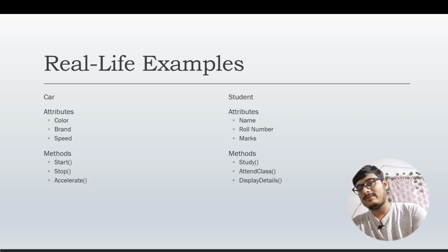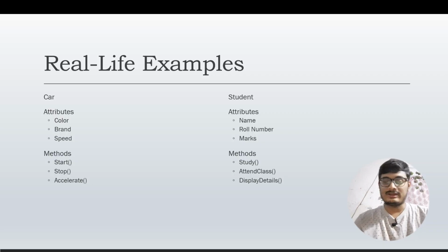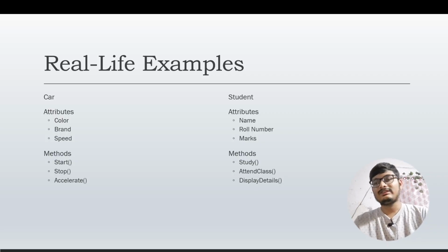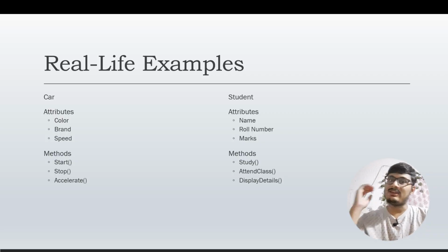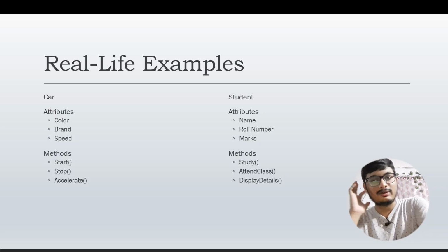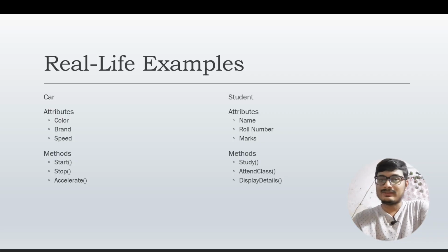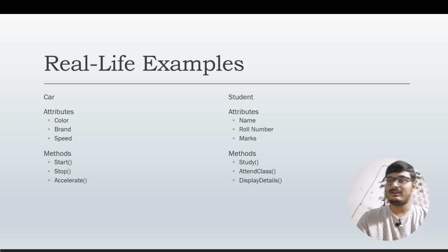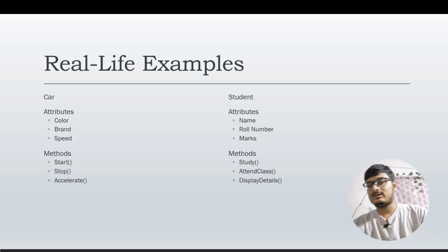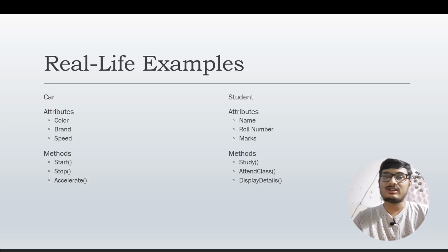And all of them have a top speed. Premium cars, like sports cars, have a top speed that is much higher as compared to a normal car that we see around us. In the same way, they have different methods. For example, start: when we insert our key inside the car, it starts. This is a method.